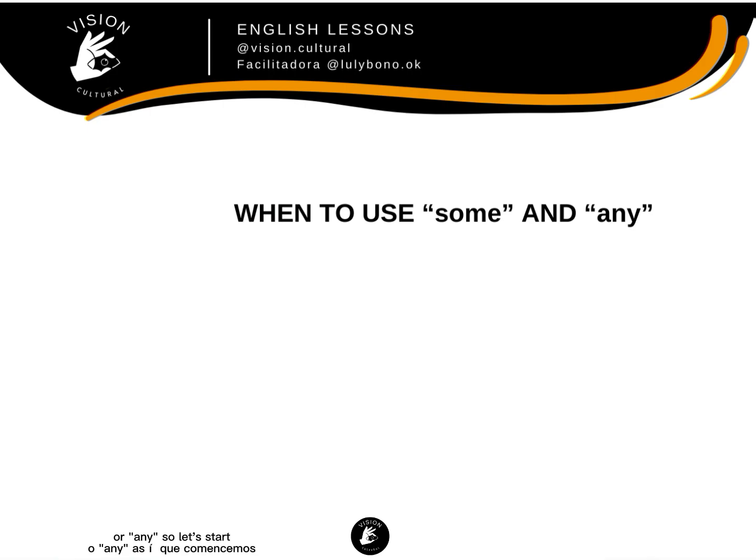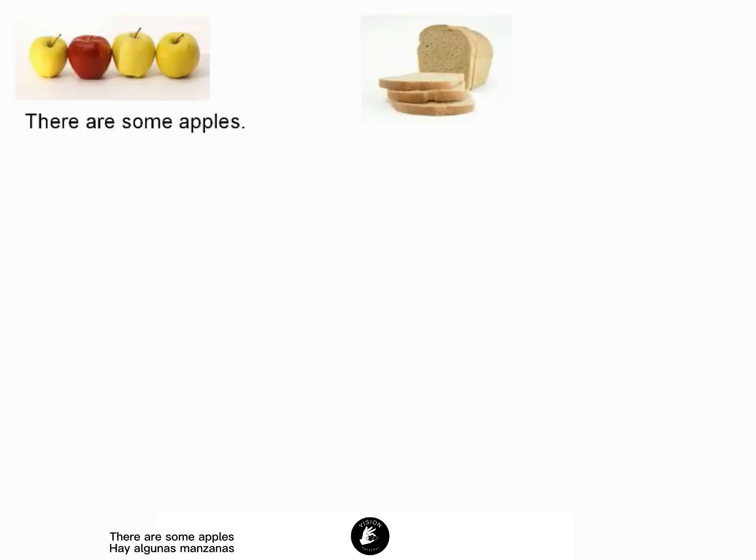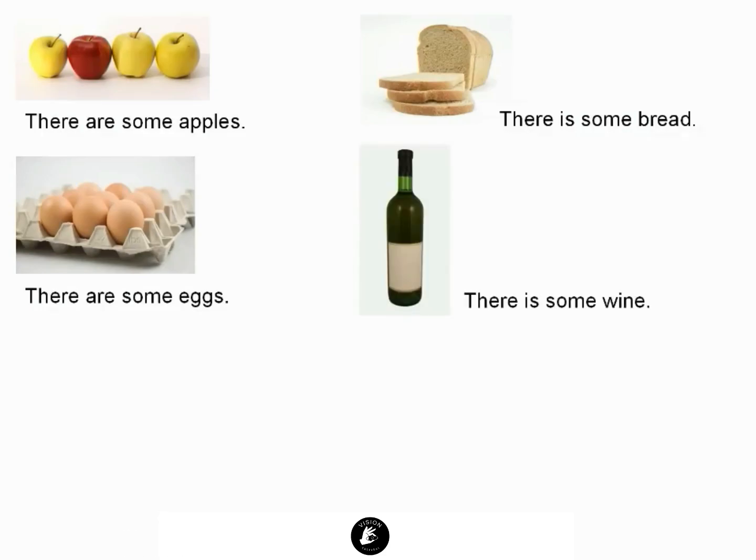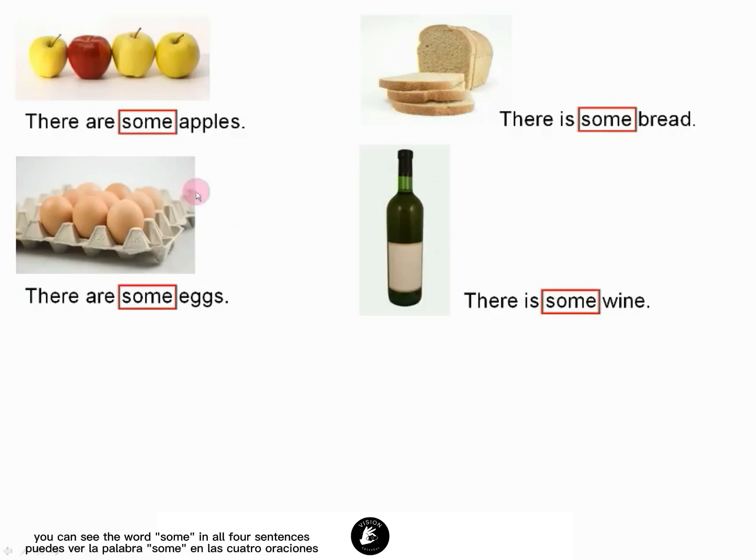Today is a grammar lesson and the subject is when to use the word some or any. So let's start. In this story, I am hungry and I'm in the kitchen and I'm looking for something to eat. There are some apples, there is some bread, there are some eggs, and there is some wine. As you can see, we're using the word some in all four sentences.